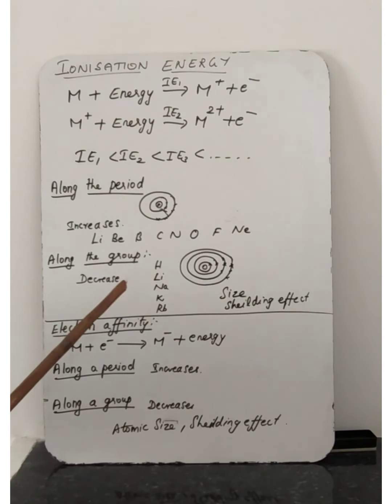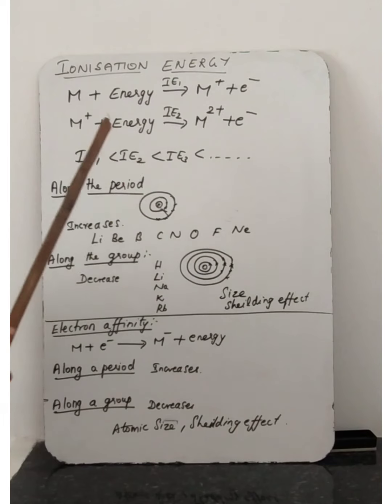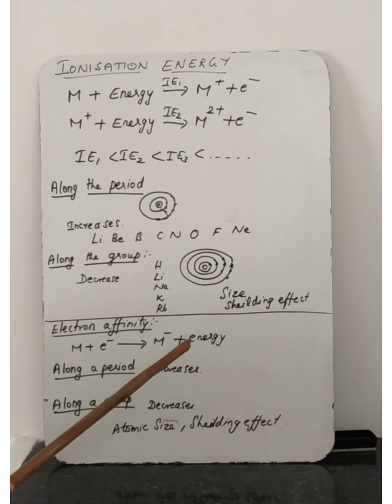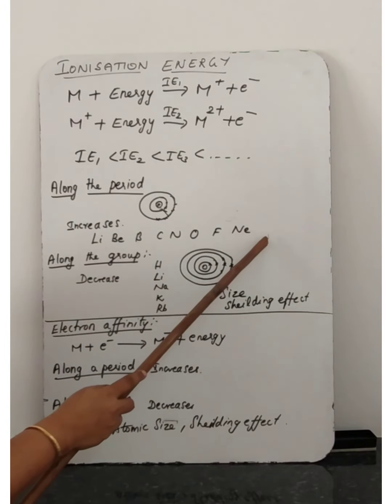Understood? So the protons of the nucleus attract the valence shell electron towards itself. It is then not possible for that atom to easily remove an electron from it.